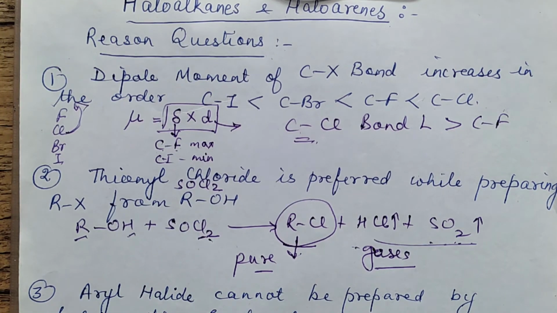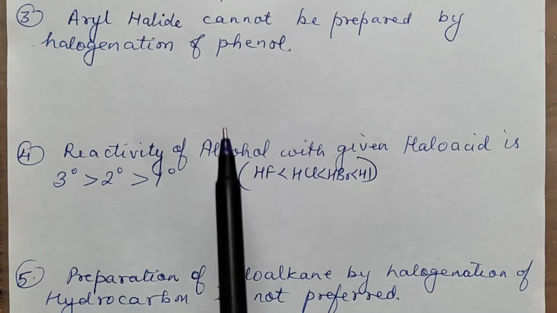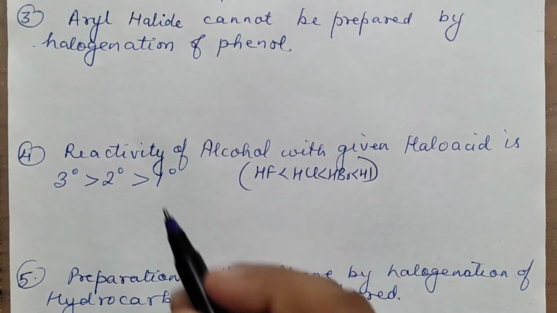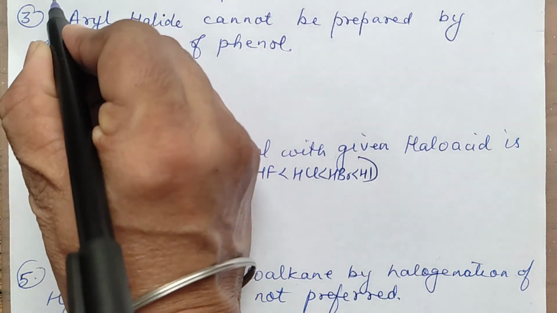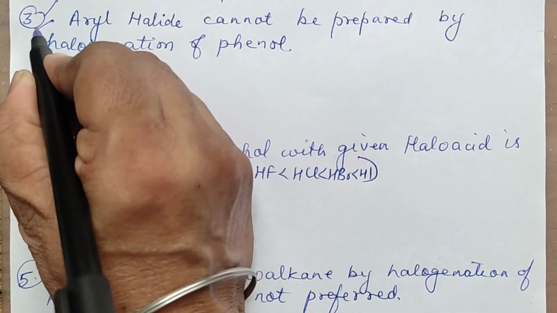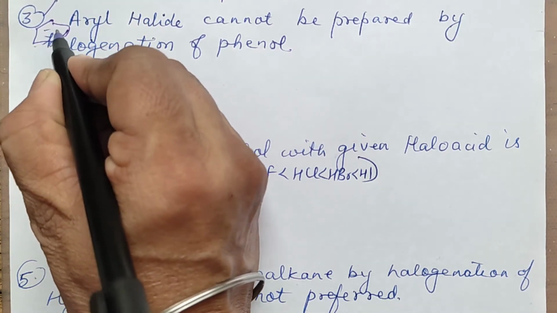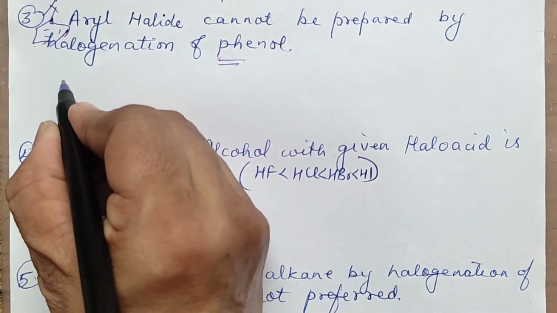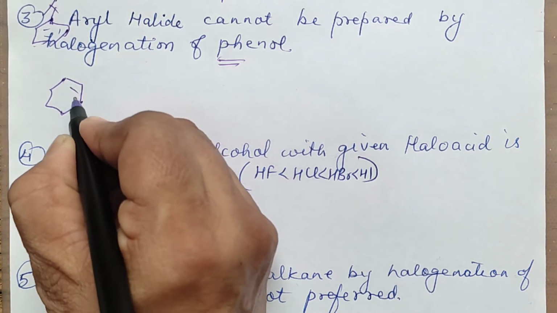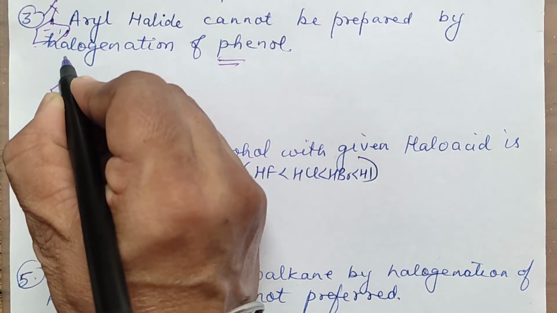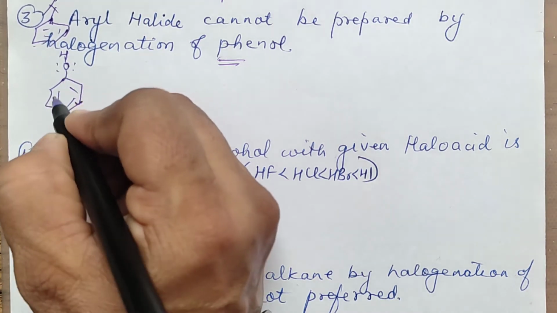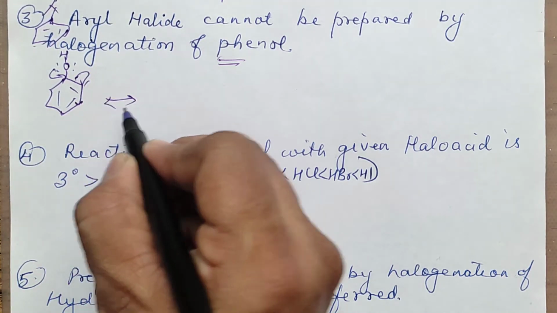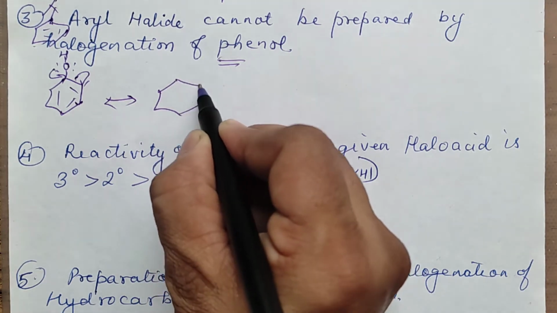The next question says aryl halides cannot be prepared by halogenation of phenol. Aryl halide means a ring with X on the ring. Why can this not be prepared? You have to take phenol and draw its resonating structures. There are two lone pairs on oxygen; one goes here, one goes there. I am just drawing one resonating structure and the remaining you can complete.